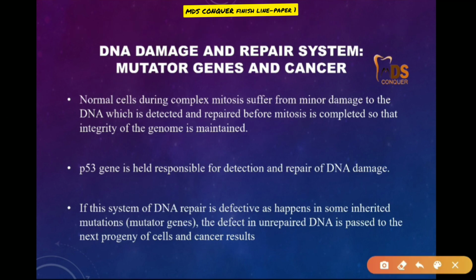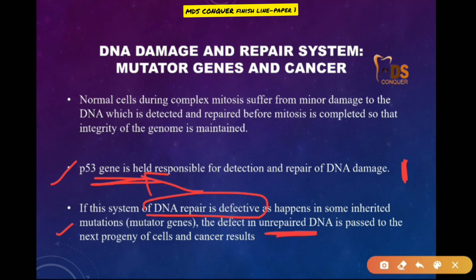Then coming to the mutation genes and cancer. The P53 gene is held responsible for the detection and repair of DNA damage. If this system of DNA repair is defective, then mutations can happen and the damaged DNA cannot be repaired, and this unrepaired DNA is passed to the next progeny of the cells and cancer can result.